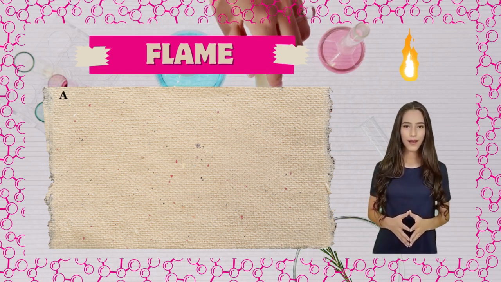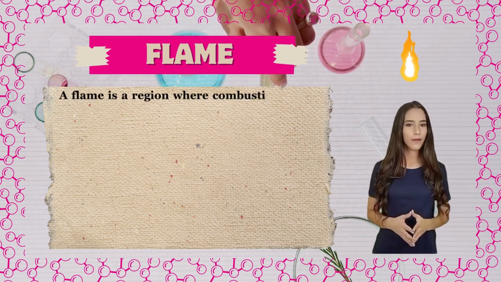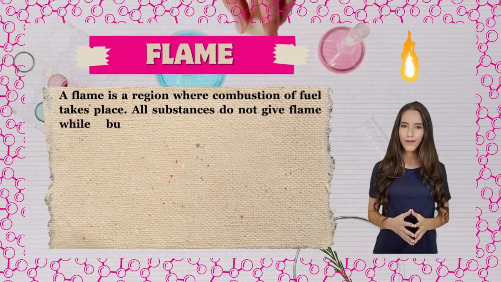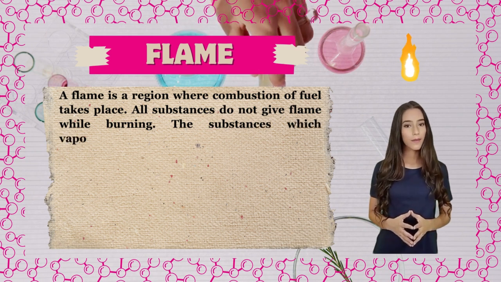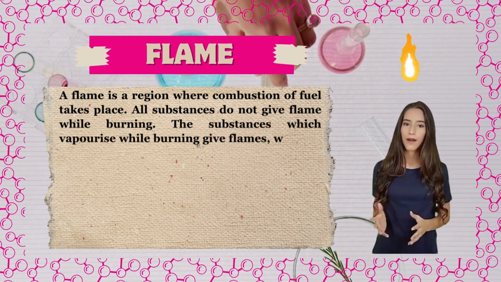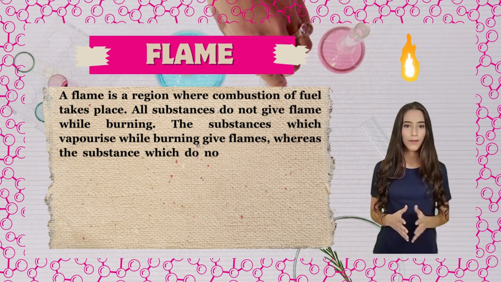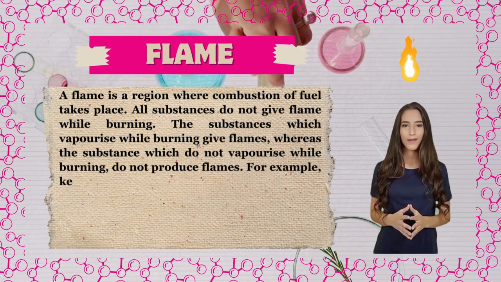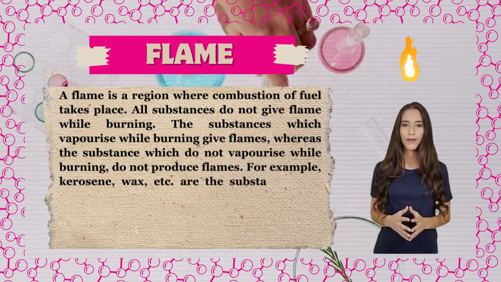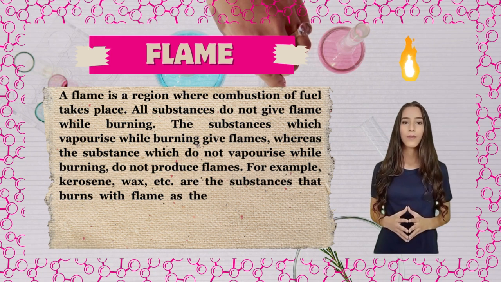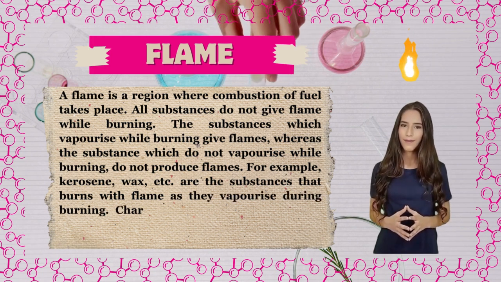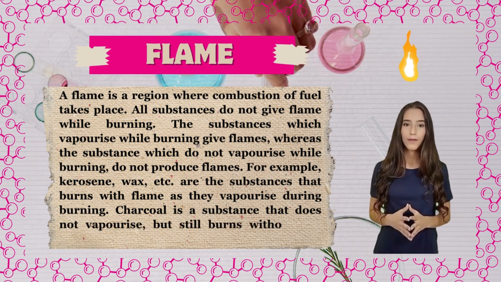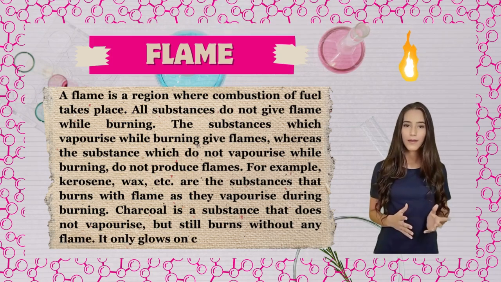Flame. A flame is a region where combustion of fuel takes place. All substances do not give flame while burning. The substances which vaporize while burning give flames, whereas the substances which do not vaporize while burning do not produce flames. For example, kerosene, wax, etc. are the substances that burn with flame as they vaporize during burning. Charcoal is a substance that does not vaporize but still burns without any flame. It only glows on combustion.